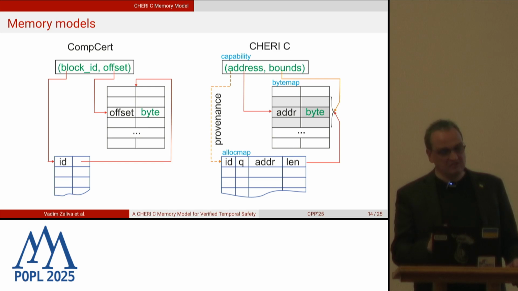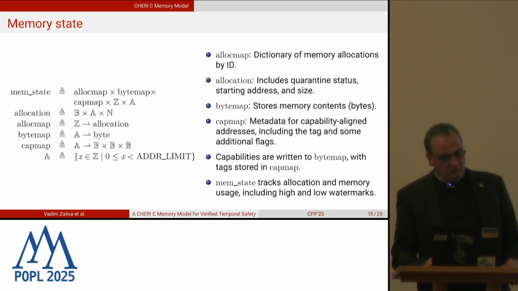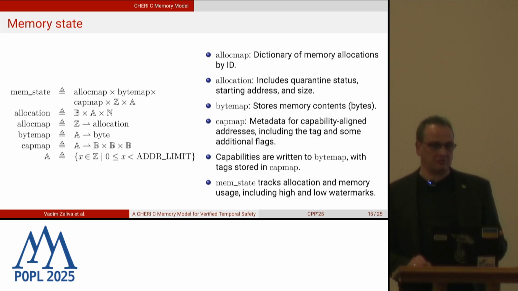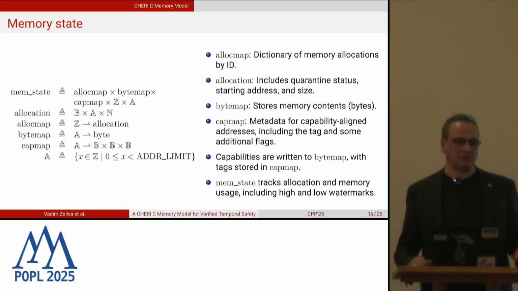So as you see, in this memory model there is no direct provenance relationship between the pointers and allocations. In implementations like PNVI-ae-udi, it was kept by maintaining additional fields in the pointers in the semantics, which are not present at runtime. These are ghost fields. So more formally, the memory state of the CHERI C memory model I showed before is shown here. That's the definition we use in Coq.